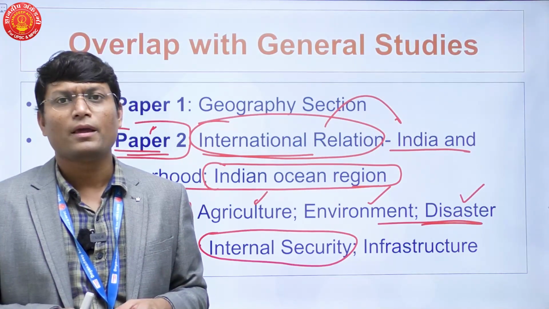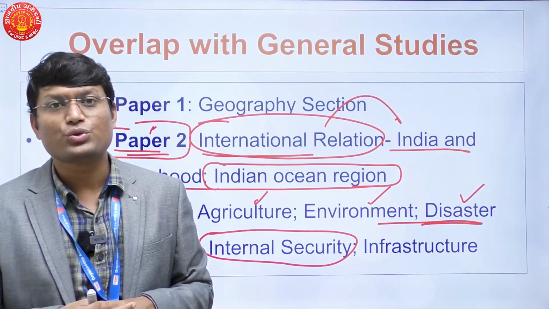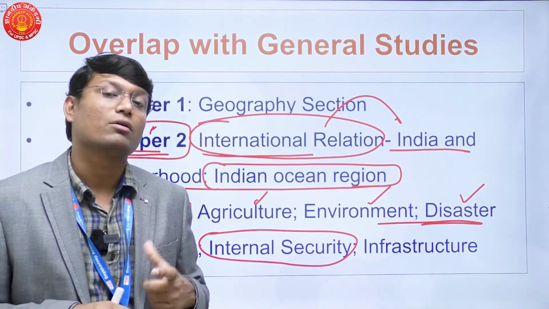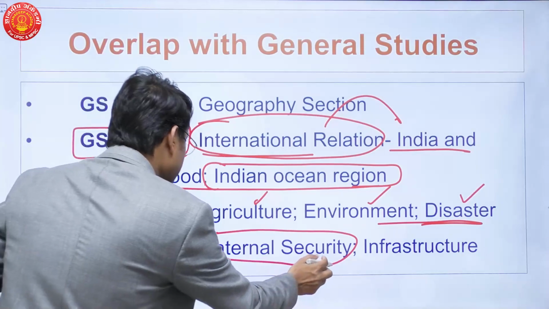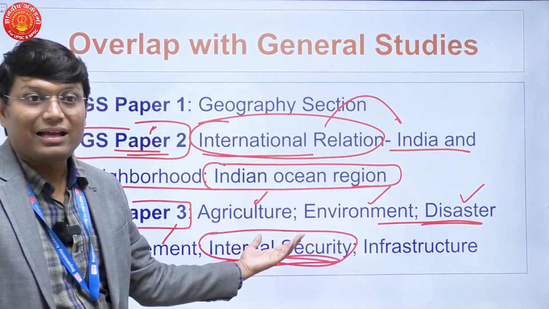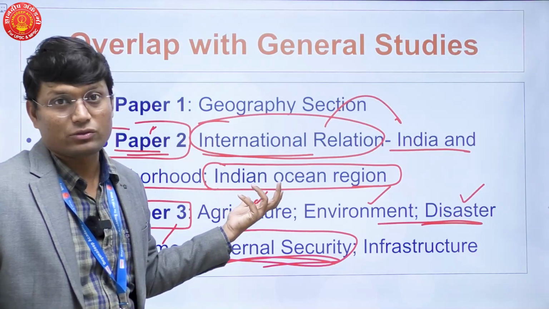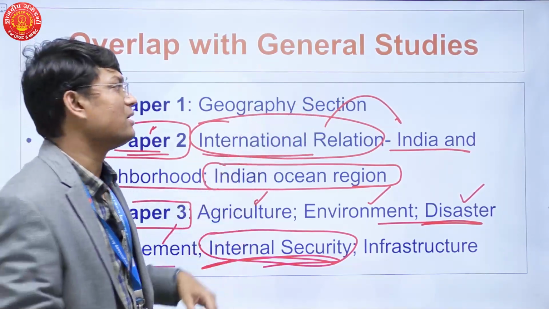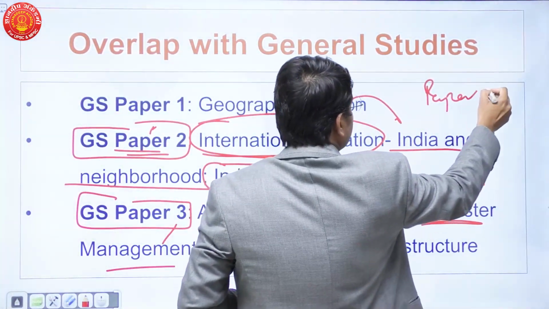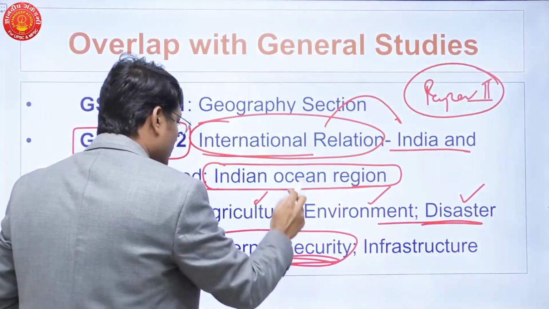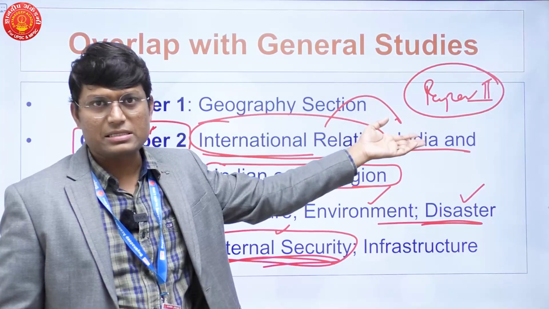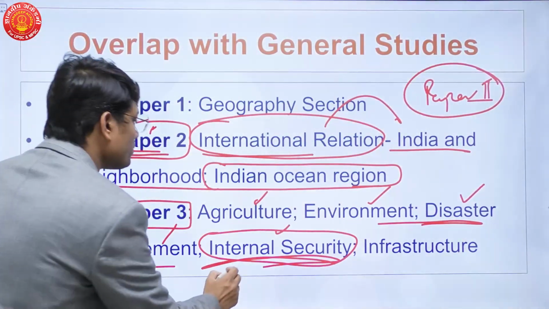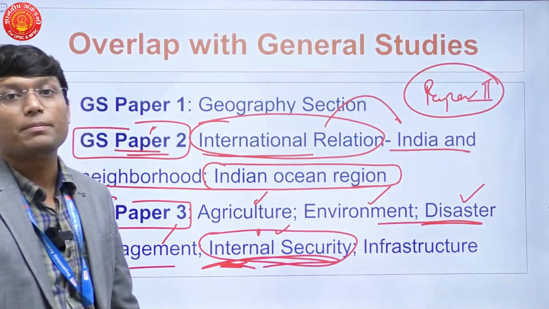Everywhere, wherever there is internal conflict or external issues, most of the time the reason for those conflicts would be geographical conditions. That is the reason I am saying internal security is an issue which comes out of geographical conditions. If you look at the optional syllabus, paper 2 of geography optional, there are points of Naxalism, terrorism, northeast issues, and the same needs to be learned into this internal security part.